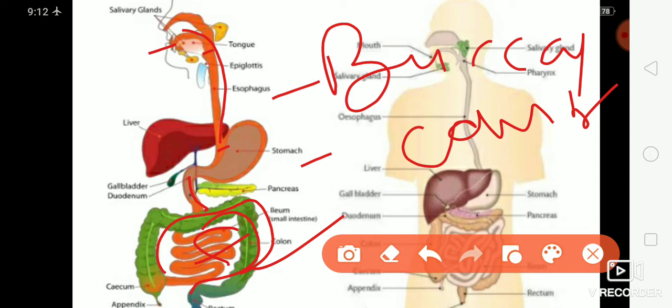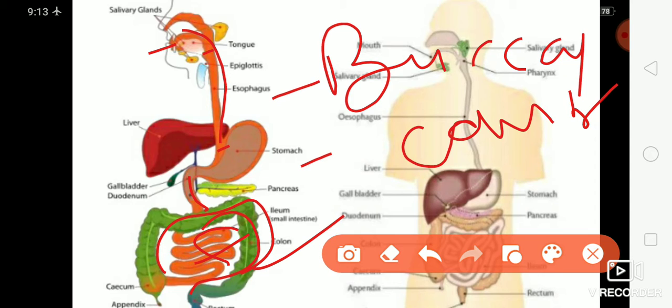These salivary glands secrete saliva through their ducts, and saliva contains water, salt, mucin, and an enzyme, that is ptyalin. The enzyme ptyalin is salivary amylase, which splits starch and glycogen into maltose. Carbohydrate digestion begins in the buccal cavity itself, which is responsible for hydrolysis of about 30% of the starch present in the food.